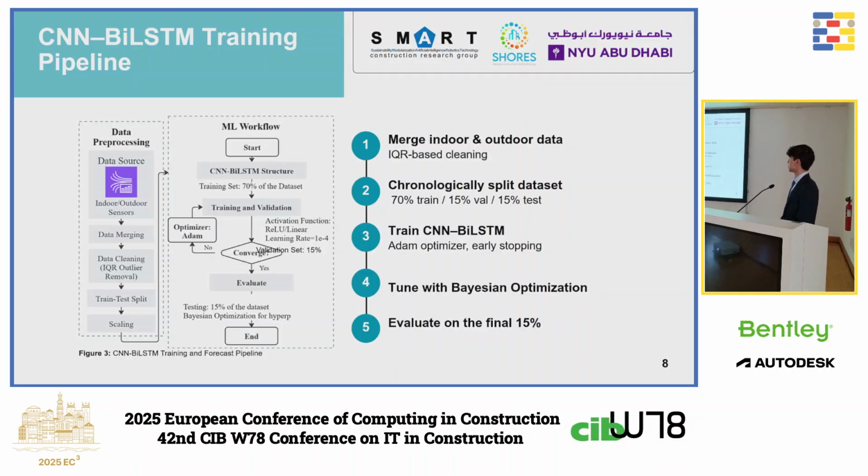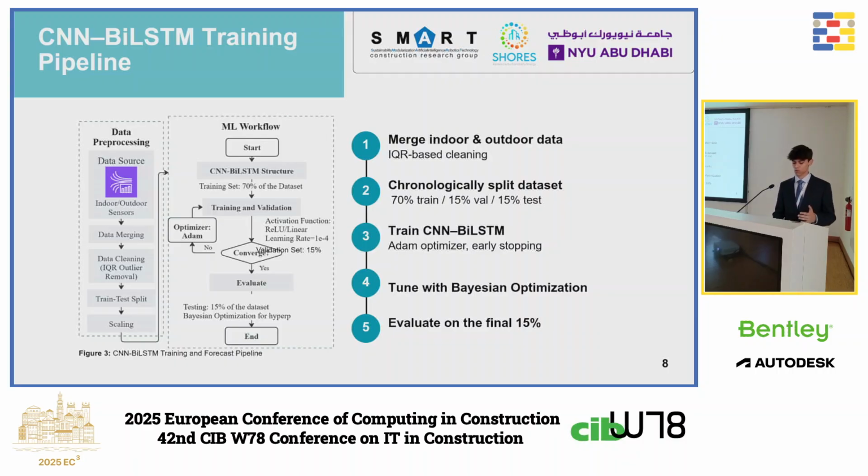Then we train the CNN-BiLSTM using the Adam optimizer and early stopping, as you may already know, and we tune it with Bayesian optimization. This is a probabilistic mathematical method that basically fine-tunes the model, and we evaluate on the final 15%.